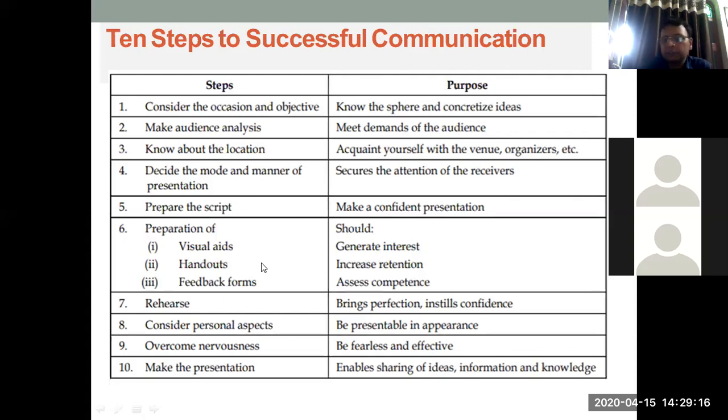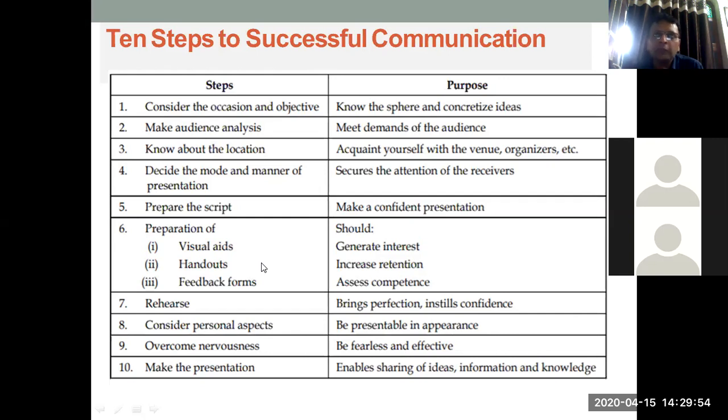Overcome your nervousness. So how do I feel fearless? How do I become more effective? For that, you need to work upon your own soft skills. It could start with some ice-breaking activities. For example, your presentation may start with a small video clip giving some background information, and then you start speaking. That makes you more comfortable, because I have shared some information with the audience in the form of video, or I have played a small quiz with them, or I have given them a small task that they can note down.